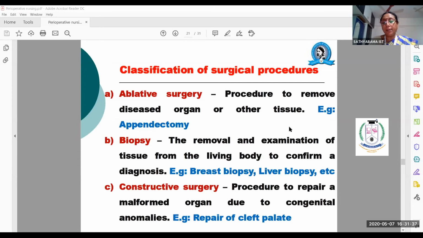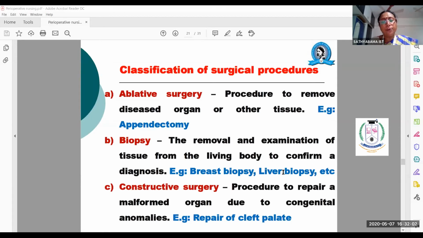So what is cleft lip? Cleft lip and cleft palate, the hard palate. The patient will have this separation, or in some children the lip will be separated, there will be a gap and you could see the teeth inside. That is called cleft lip and cleft palate. So it is a malformed organ from birth onwards.